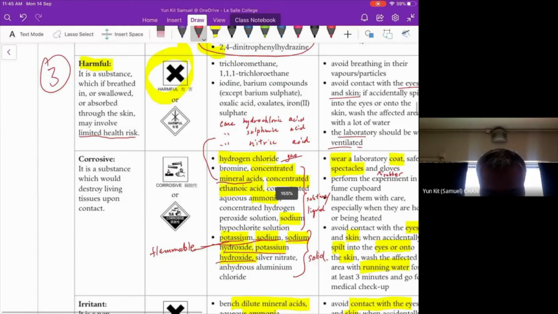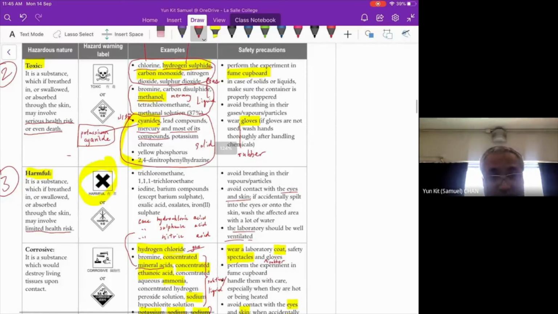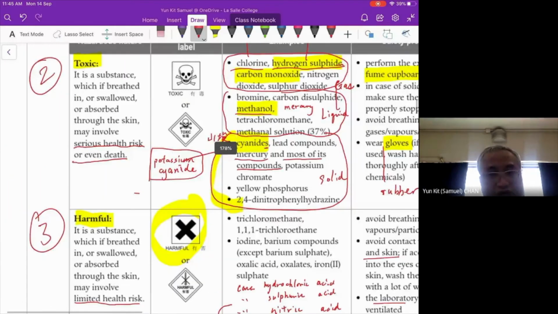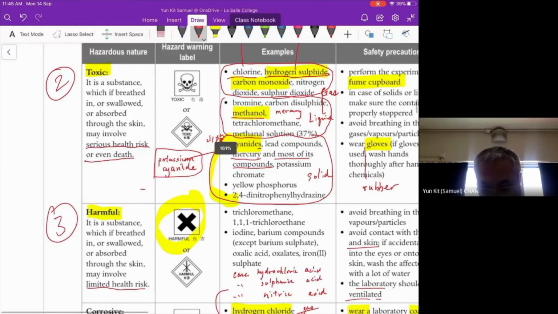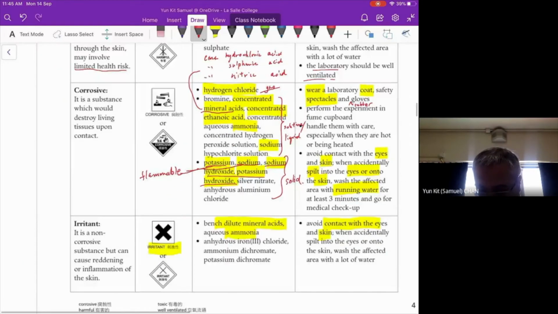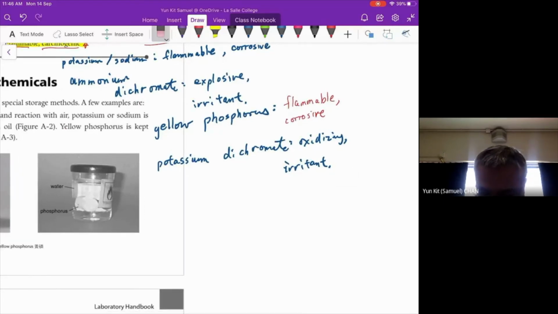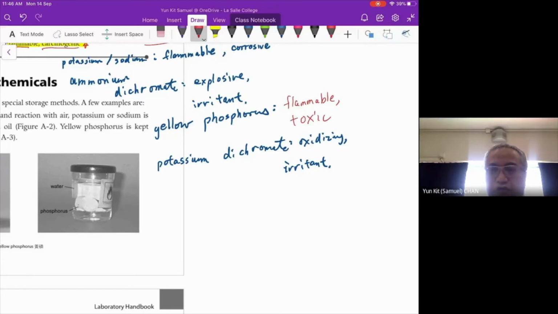But now can you see yellow phosphorus is here? It is toxic. It is not corrosive. So we correct the answer. This is flammable and toxic. Remember, okay? So yes, it is flammable and toxic.